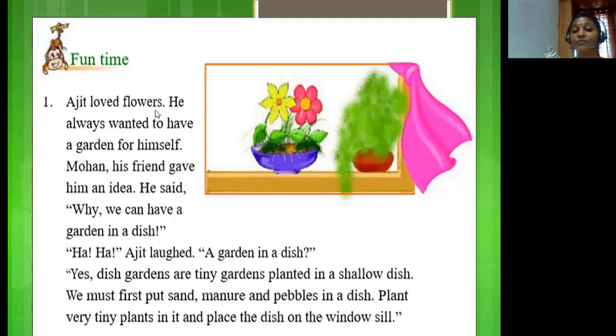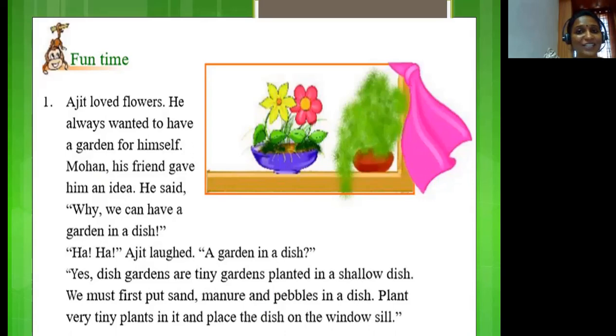Ajit loved flowers. He always wanted to have a garden for himself. Mohan, his friend, gave him an idea. He said, "Why, we can have a garden in a dish." Ajit laughed. A garden in a dish? Yes, dish gardens are tiny gardens planted in a shallow dish. We must first put sand, manure, and pebbles in a dish. Plant very tiny plants in it and place the dish on the windowsill.